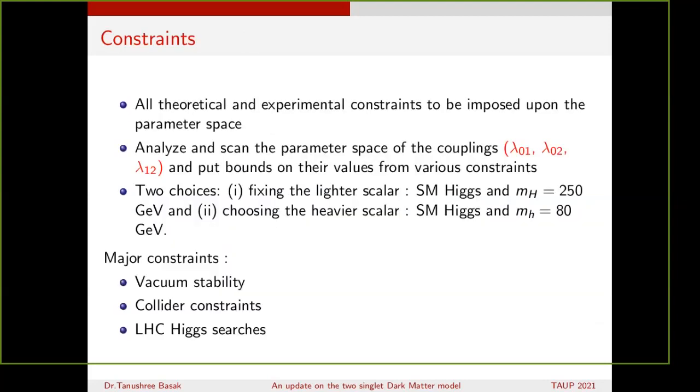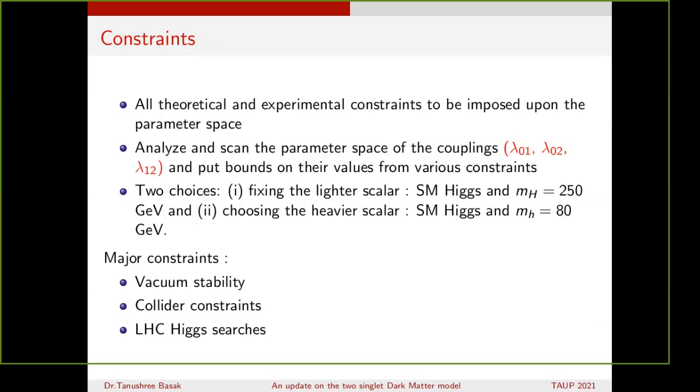Now, coming to the most important part, the constraints: all theoretical and experimental constraints have to be imposed upon the parameter space, and we would like to analyze and scan the parameter space of the couplings lambda 01, lambda 02 and lambda 12. We would like to focus on two choices for the scalar Higgs masses.